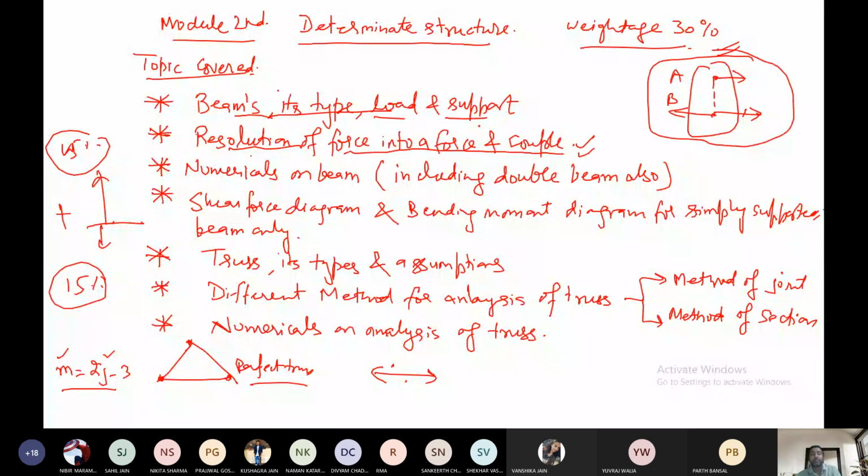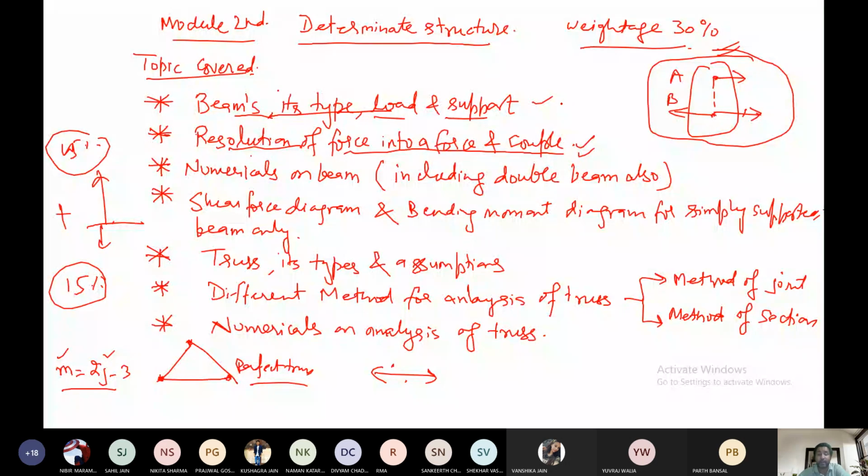And again, what is beam, different types of load and support. This is also discussed in the X batch. For the Y batch students, can you tell me, have you discussed different types of beam? No, sir, it is not discussed in the lab. Okay, I have already discussed this portion in the lab for the X batch. So what I will be doing is just giving a brief idea of the different types of beam. This is the theory part.